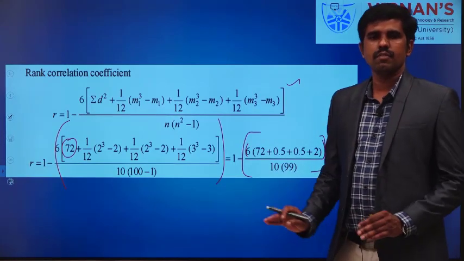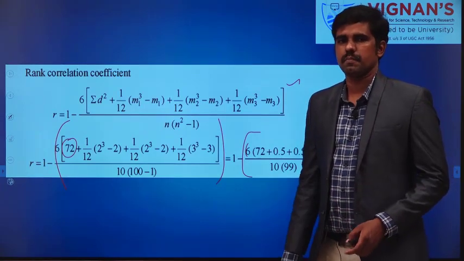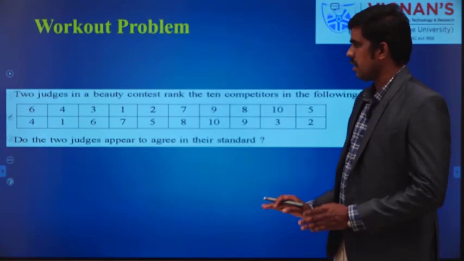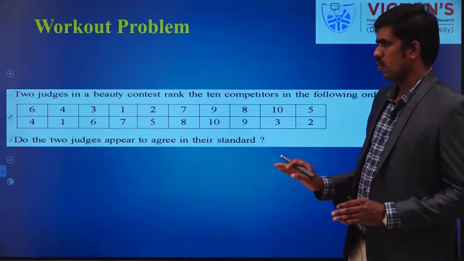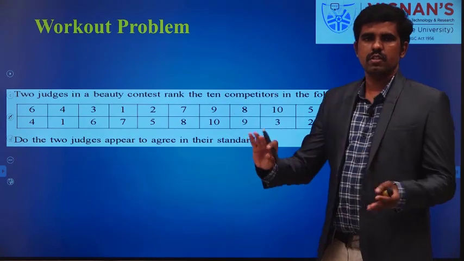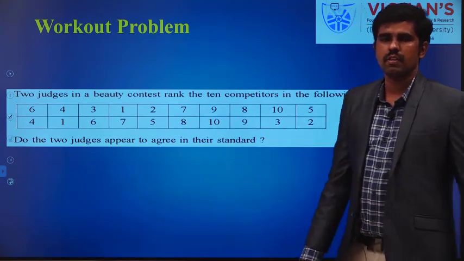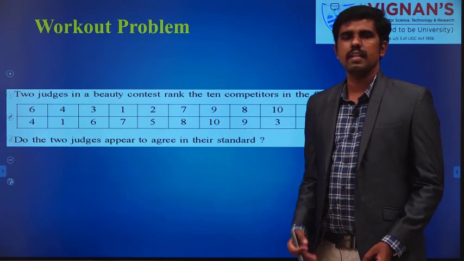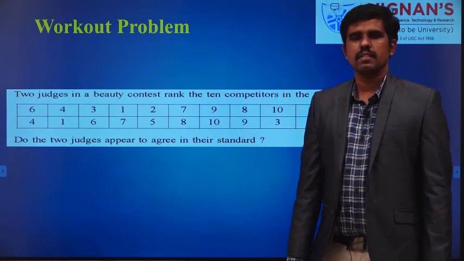So this is the way we have to find the rank correlation coefficient if we are given repeated rank values. You can practice this problem. Already the rank is there, right? No need to worry about that. What is your work? You have to apply the formula, that's all. You find the difference between the two ranks, and n is the number of values given. Then you can find the rank correlation coefficient, so that you can find the degree of relationship by using it. So that's all from this class. Thank you so much.